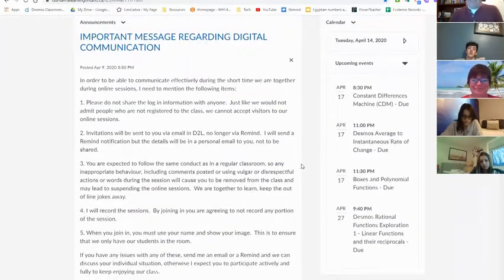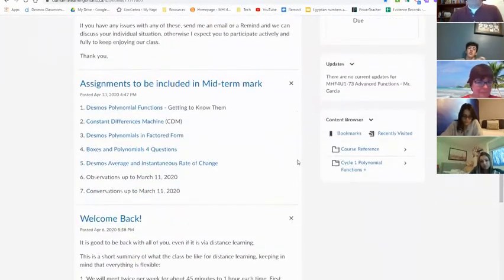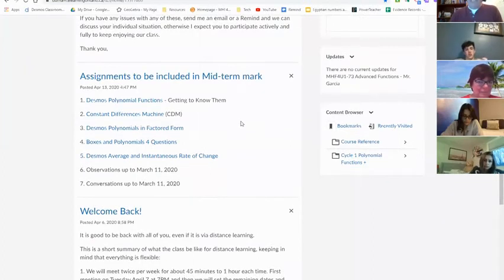One of the first things you'll see is this. Here, I put the assignments that are going to be included in the midterm mark, okay? And so there's 5 assignments plus observations and conversations that I made when we were together up to our last class, which is March 11. And just because I'm such a nice guy, if you click on any of these, it takes you to the assignment directly. So you don't have to go to the assignment and stuff like that, okay? So these are the assignments that are going to be included on the midterm.